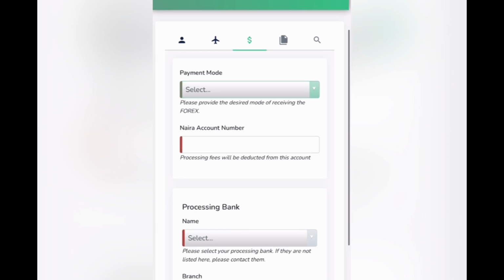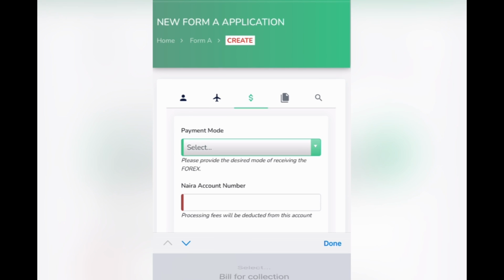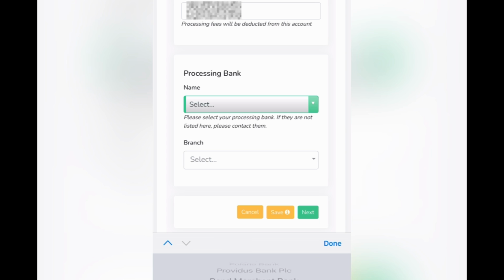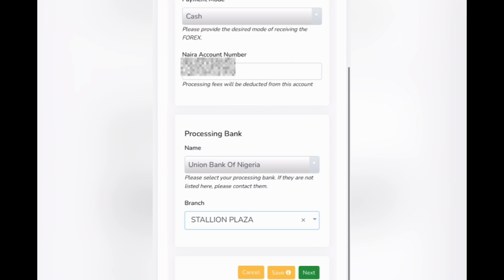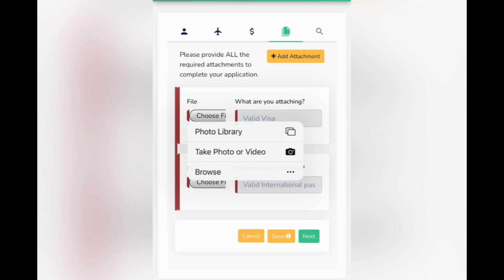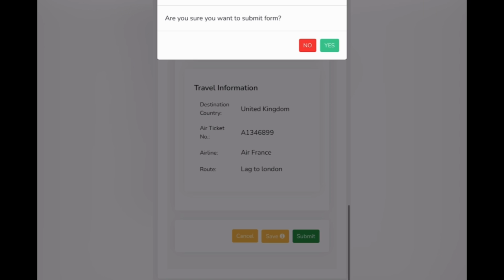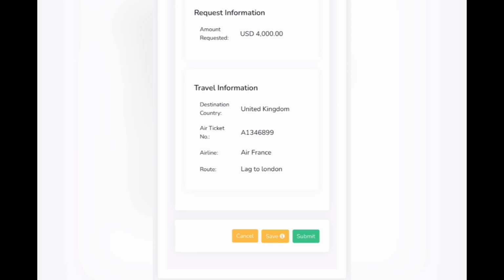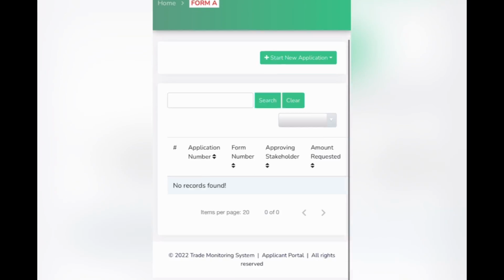Then this part is saying what's the payment mode. Because you are doing PTA, it would be cash because you collect the money in the bank, you are traveling. Then you put the Naira details they will debit, then you attach all the attachables. Make sure you check very well, preview it, then you click on yes and you attest. After this, the place is meant to be attestation, then they should debit you, then you are fine. That is all. Thank you.